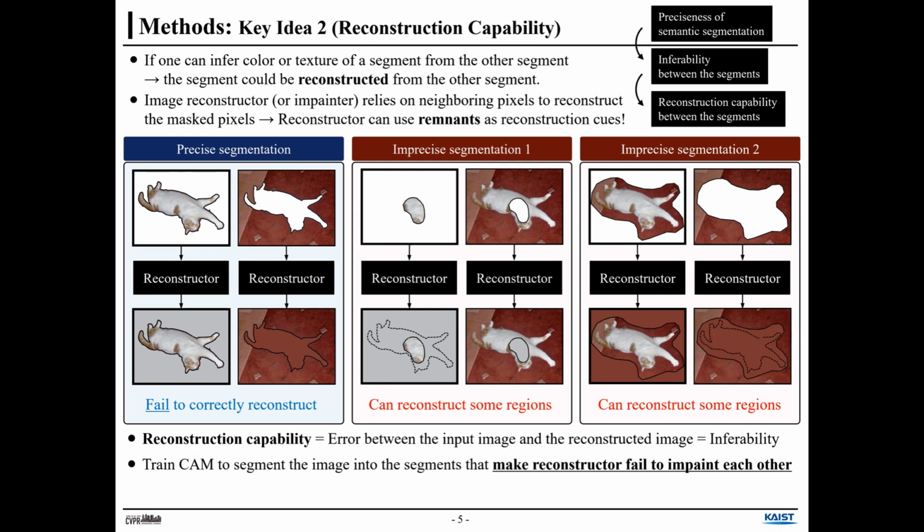So we can regard the reconstruction capability as the error between the input image and the reconstructed image, and we can quantize it or use it as a measure for the inferability. Train CAM to segment the image into segments that make reconstruction fail, so they impede each other. But how can we obtain such a reconstructor?